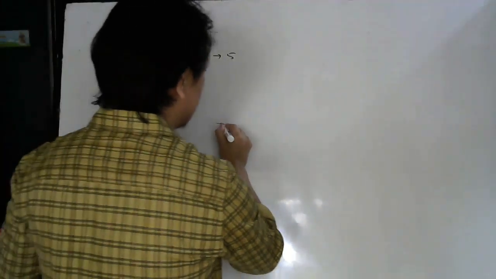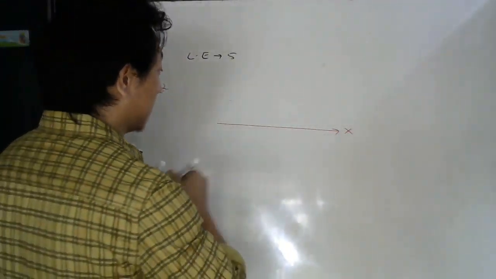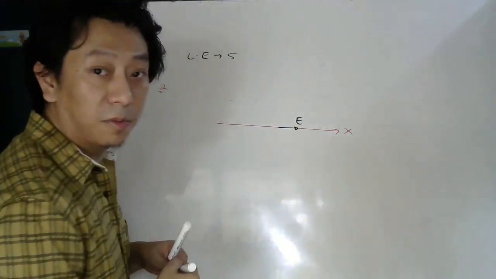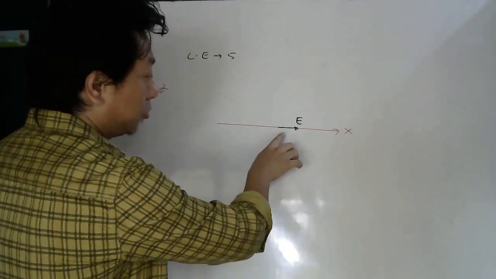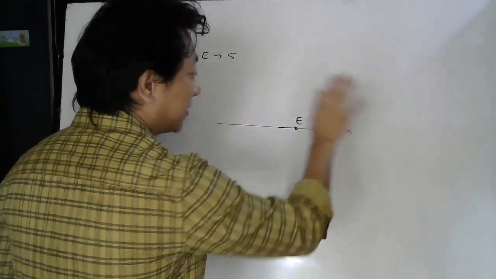So let us say this is your x-axis, and electric field they are saying is along x-axis. So electric field is in this direction. Okay, it is uniform means everywhere it is there. Okay, but I will show you only here. So you can draw lines if you want. So electric field is along x-axis.